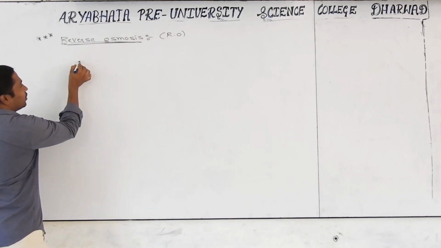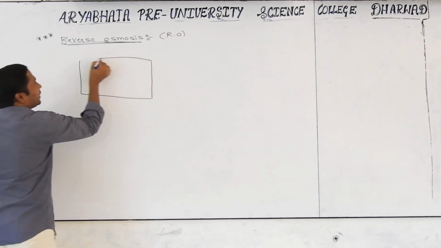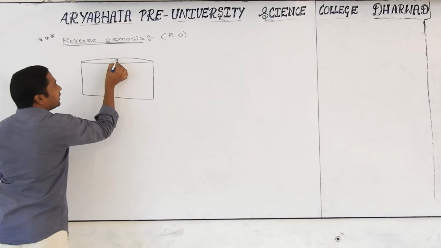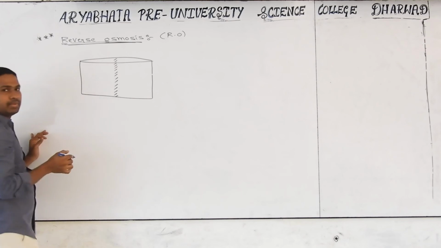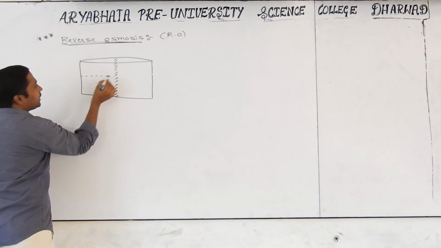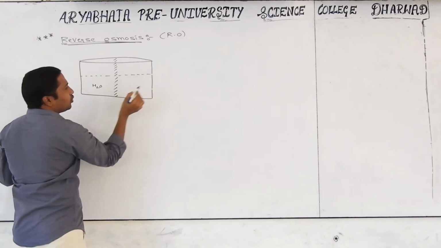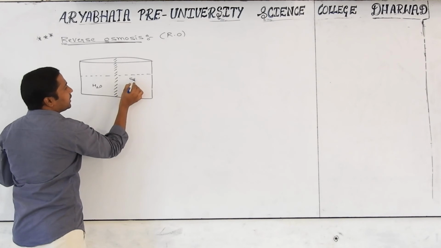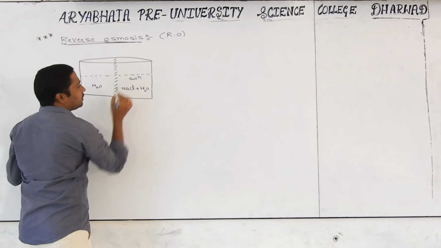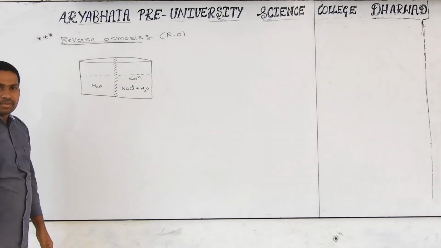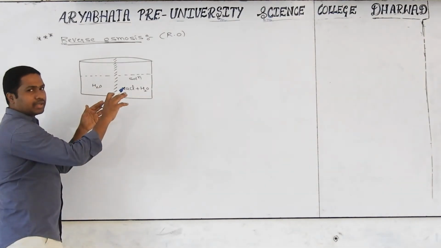First of all, I am taking one container. This container is divided into two blocks with the help of a semi-permeable membrane. On one side I am taking purely water, on the other side salt water, nothing but a solution. Solution means NaCl is there and also water. If you leave it like this, what happens? The water will move from the pure water side to the solution side. That phenomenon is called osmosis.